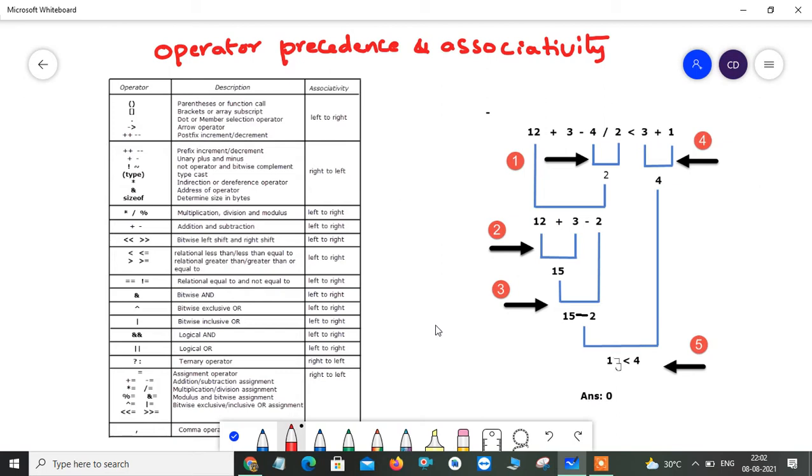Sometimes if you take an expression and try to solve it without following the rules, you get different outputs for different people. To avoid that, operator precedence and associativity play the main role in evaluating expressions, which gives you the same result for the same expression anywhere in the world.